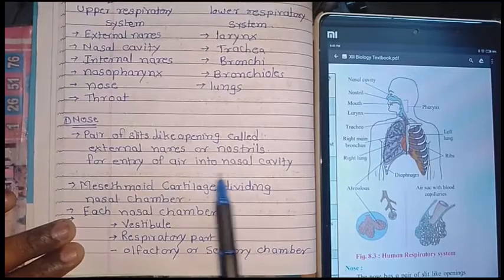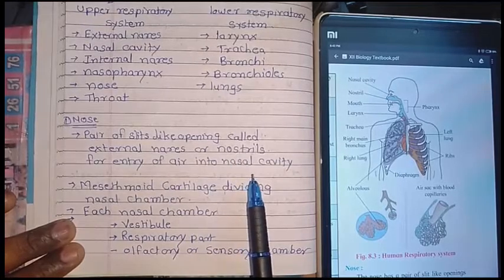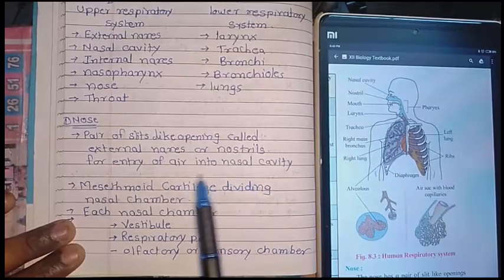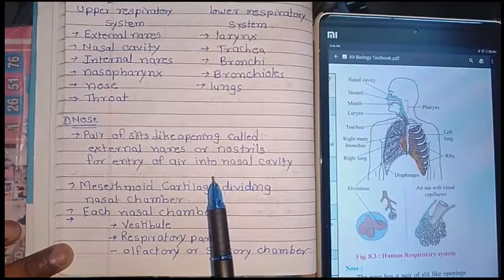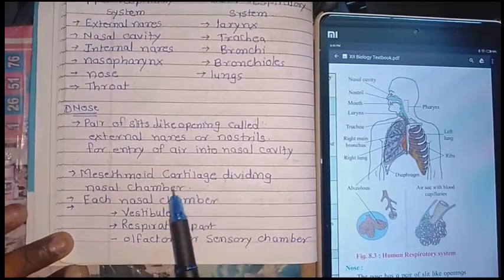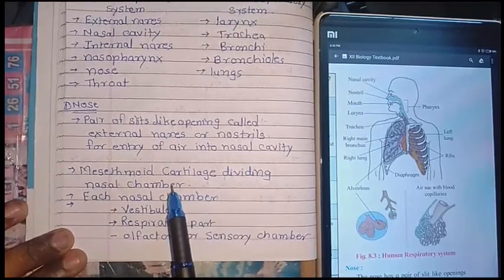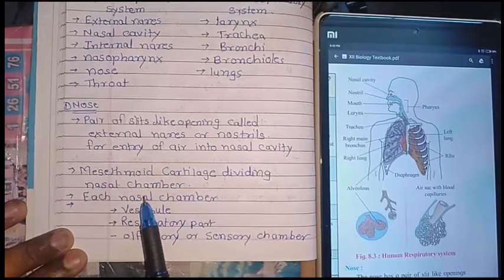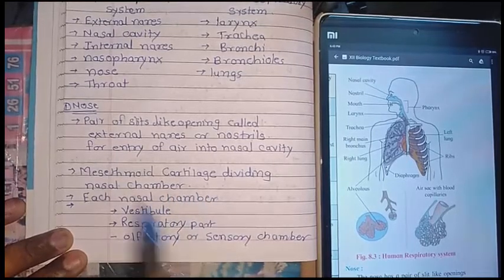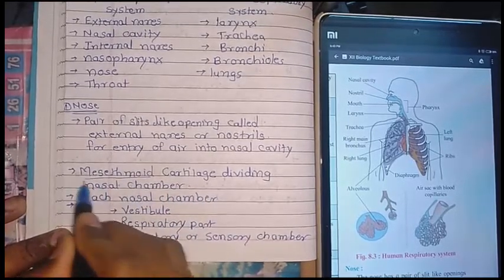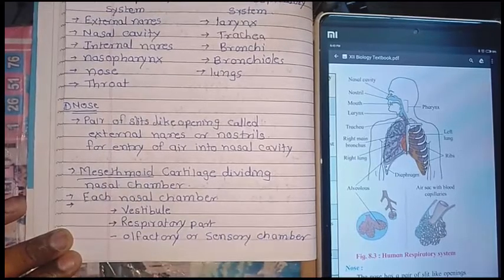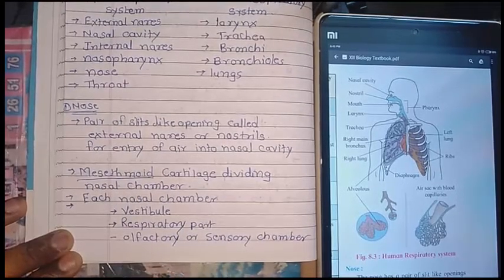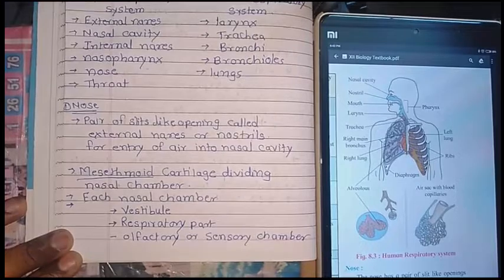The function of the nasal cavity is the entry of air into the nasal cavity. Now there is one cartilage dividing the nasal chamber, and that cartilage is known as the mesethmoid. The mesethmoid cartilage divides the nasal chamber into two parts.